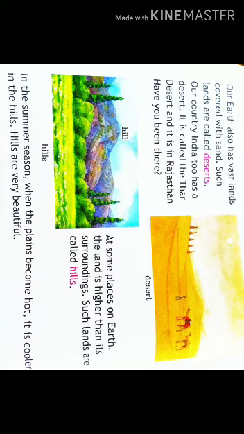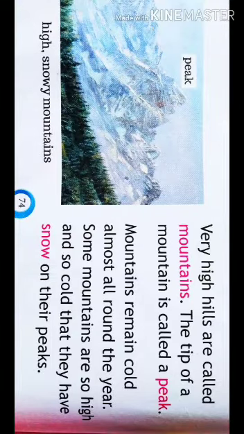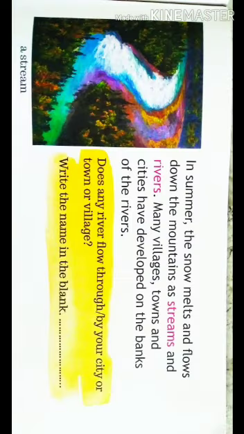Hills are very beautiful. In this page we learnt about mountains. Very high hills are called mountains. The tip of a mountain is called a peak. Mountains are so high and so cold that they have snow on their peaks. So this mountain is called high snowy mountains. In this page we learnt about streams. In summer the snow melts and flows down the mountains as streams and rivers.